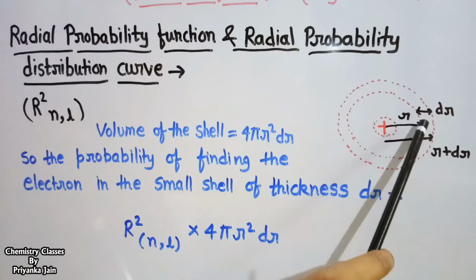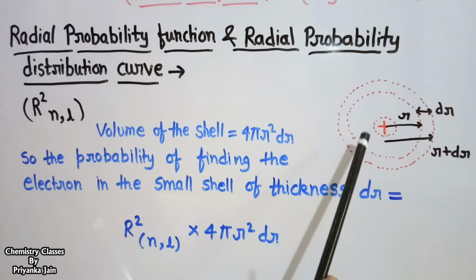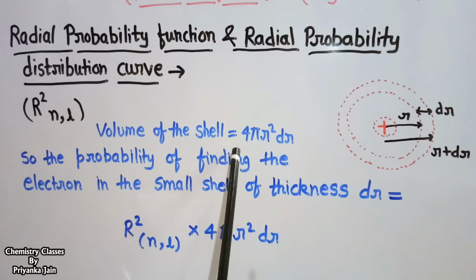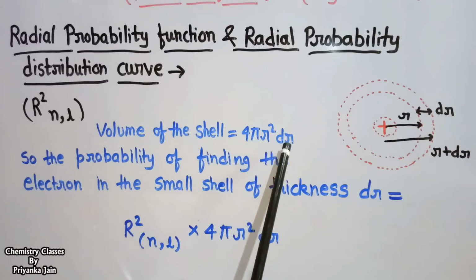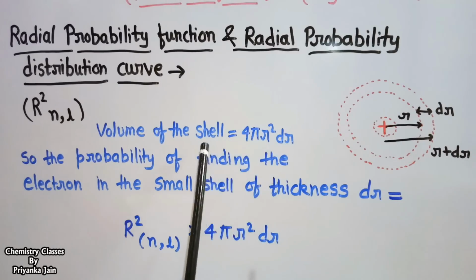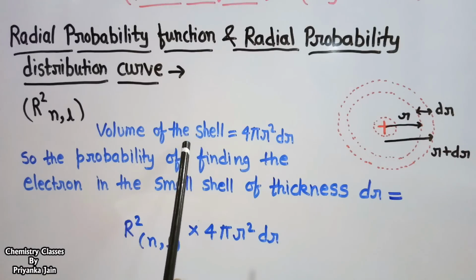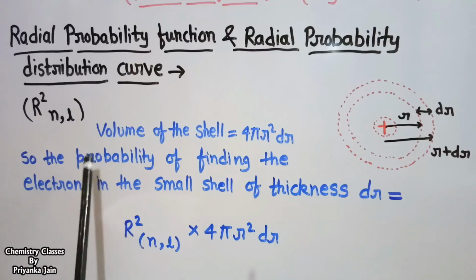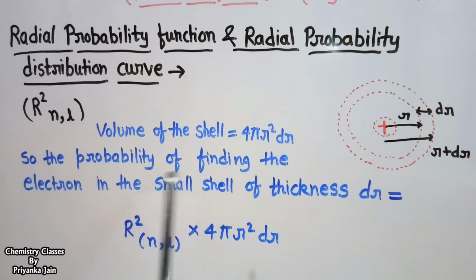The thickness of this shell is dr, and we can calculate that the volume of this shell will be equal to 4 pi r square dr. Now, how can we calculate the probability? For this, we will multiply it with the probability function, R square. So, the probability of finding the electron in a small shell of thickness dr will be equal to R square nl into 4 pi r square dr.